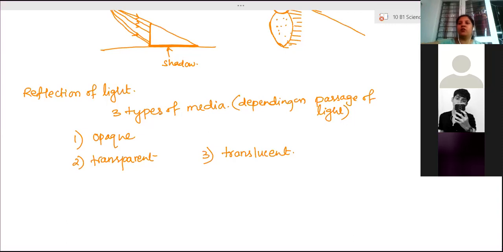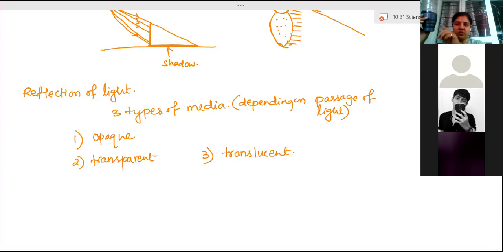If you take the example of this container, a plastic bottle, inside that water is present that we are able to see from outside. Yes, ma'am. But inside this cap, are you able to see anything? No, ma'am. Now if I'm pouring water, are you able to see the water inside or the lower part only? Here we are able to see, but in this area, are you able to see the water? No, ma'am. Because the light from the water is not able to come out.